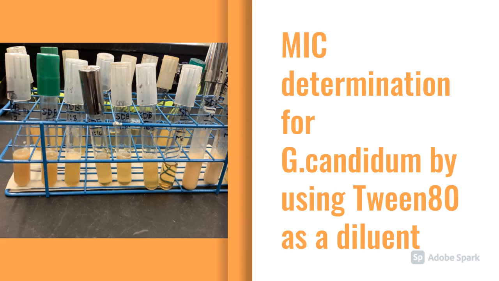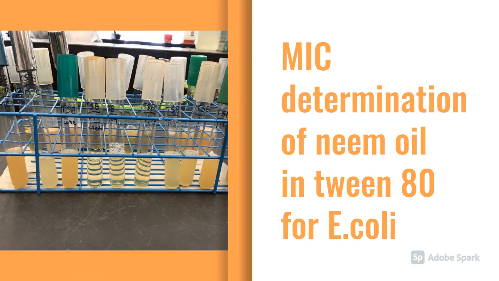In the given picture, you can see that neem oil diluted with Tween 80 on Geotrichum candidum has shown growth in all of the tubes. So we can say that it is difficult to determine the MIC for the given results. But this is not true for E. coli, because as you can see, the dilutions of 1:32 and 1:64 did not show any growth. So we can say that the MIC for E. coli is 1:32. All the results for the positive and negative control tubes were as per our expectations.